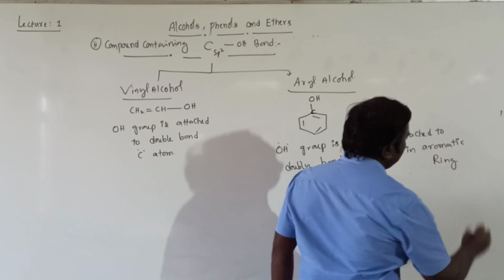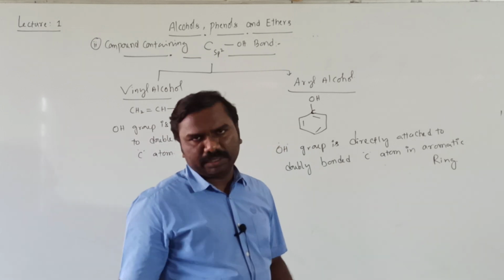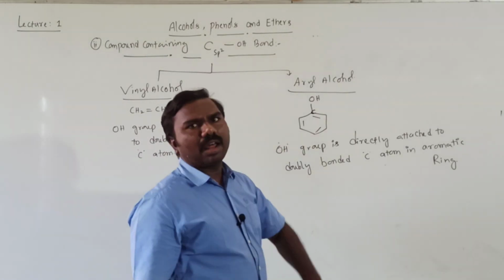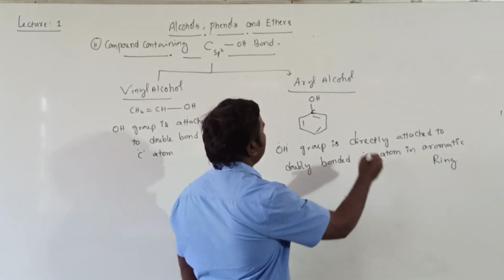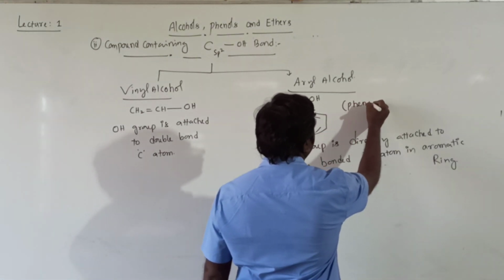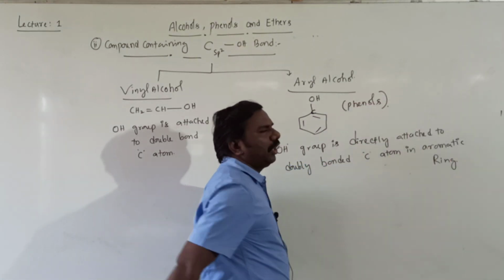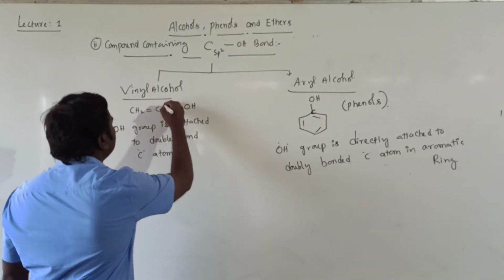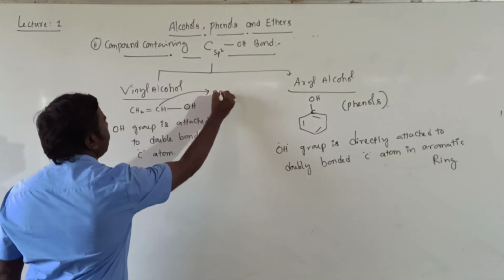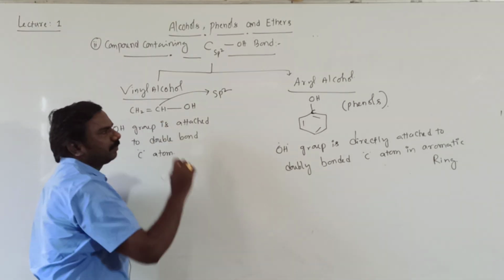Aromatic ring means benzene ring. These are called aryl alcohols. Nothing but phenols, students.